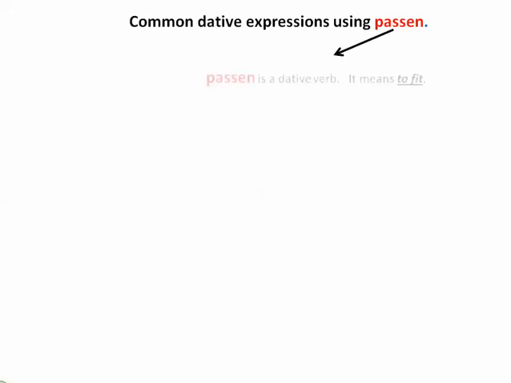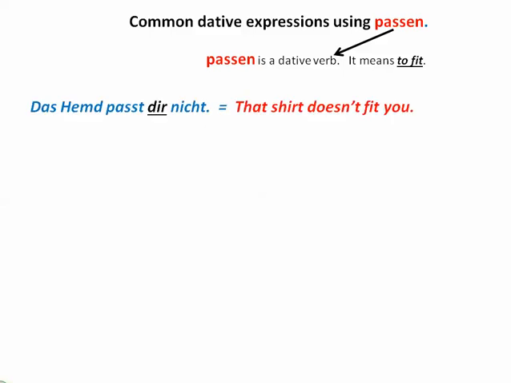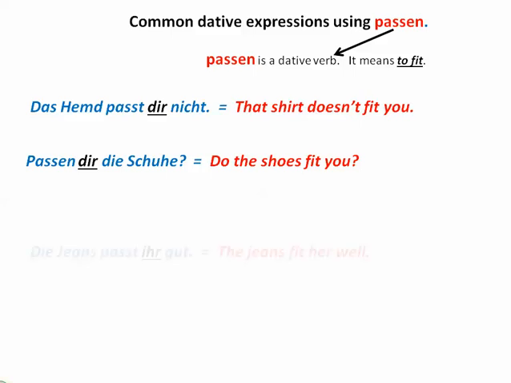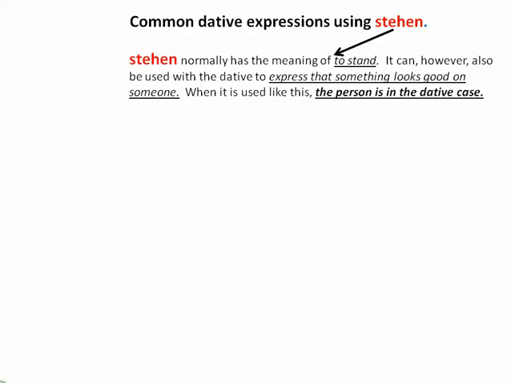Another verb you'll hear used with a dative, especially when talking about clothing fitting or not, is the verb passen. It's a dative verb and it means to fit. So das Hemd passt dir nicht means that shirt doesn't fit you. Or passen dir die Schuhe? Do the shoes fit you? Die Jeans passt ihr gut. The jeans fit her well. Okay, another verb that you hear with the dative is stehen.